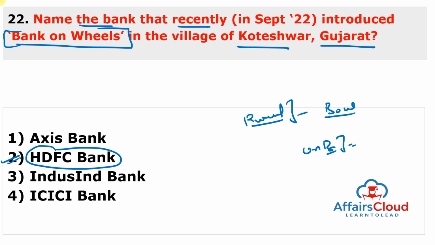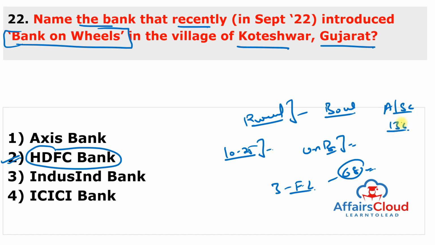And Bank on Wheels can go to distant villages positioned 10 to 25 km from the closest branch for additional accessibility. And the bank plans to conduct a series of 3 financial literacy camps at 68 rural branches across the Gujarat, which reach both adults and the school children over 136 villages, and the material provided by the Reserve Bank of India. So it means they want to provide the digital literacy to the unbanked areas around the Ankleshwar in Gujarat.